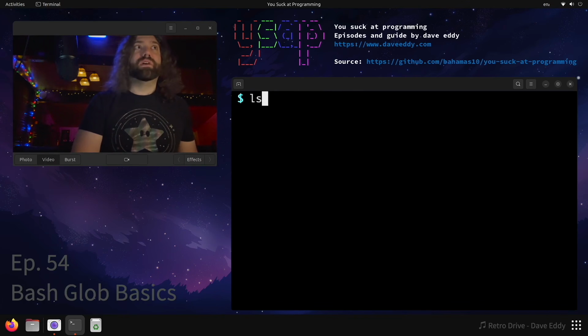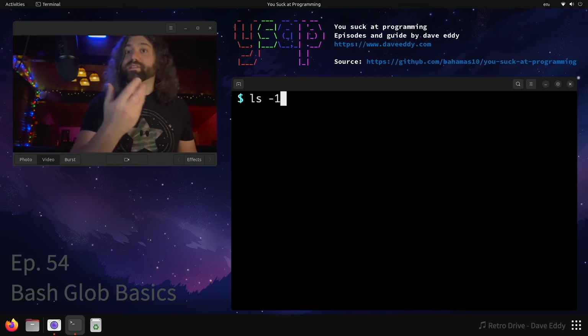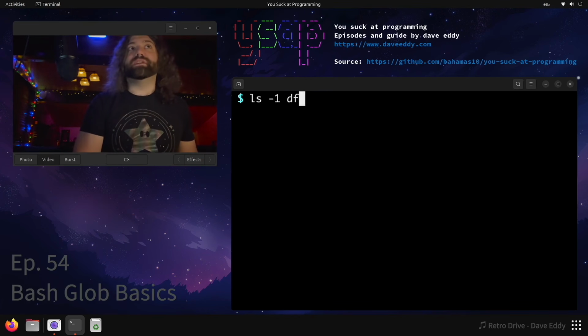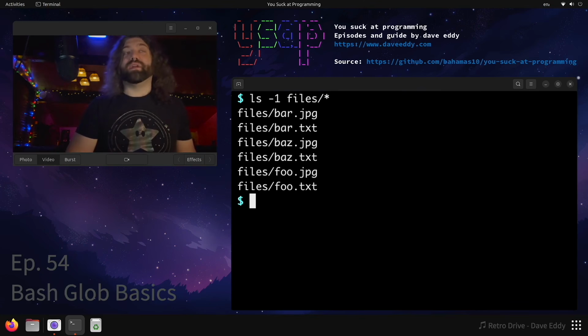Well, the first thing we can do is ls -1. I don't know if you know about this. It separates the files by new lines. This makes it really easy to see what's going on. So let's do files/star. Star will match anything. So there you go. There's our 6 files. It literally matched anything.